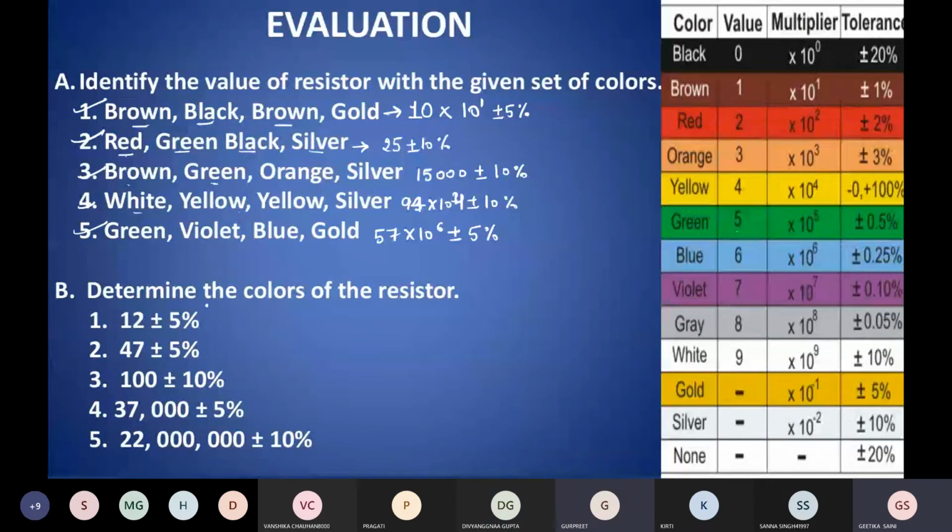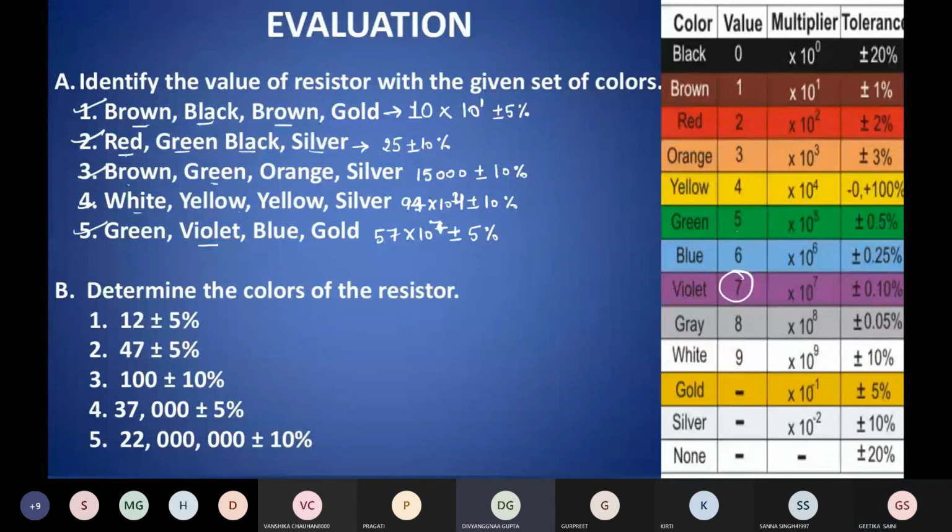Excuse me, ma'am, reverse. Yes, there should be 10 to the 7. For violet, 10 raised to power 7. Yes, yes. Very good, Gurpreet. For violet, this is 7 and 10 raised to power 7.